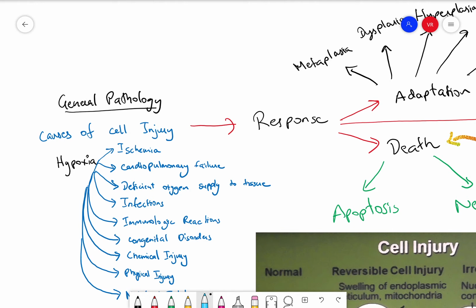So when there's a stimulus, the cell will respond to it accordingly, and if the stimulus is to a very large extent, it will cause various changes in the cells.